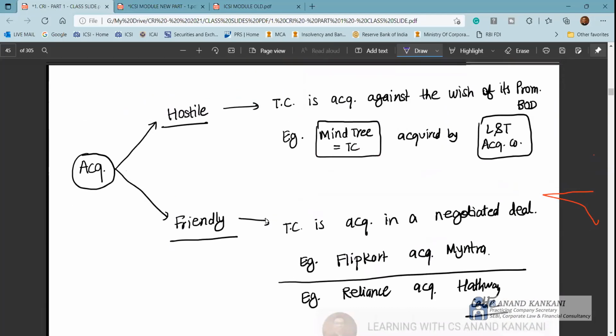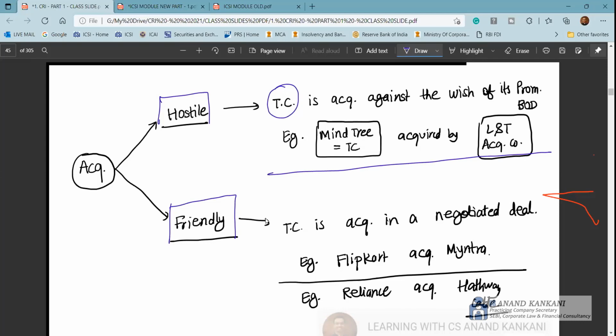Now, acquisition can be again hostile, or acquisition can be friendly. When you say it's a hostile acquisition, the target company is acquired against the wish of its promoter, director, board of directors or management. A recent example that you can write is Mindtree was acquired by L&T. And when it's a friendly takeover, you say that it's a negotiated deal.